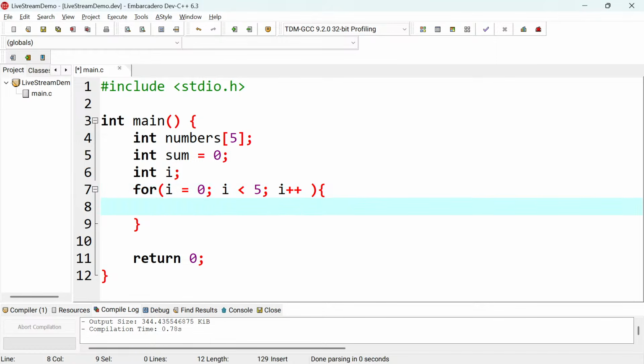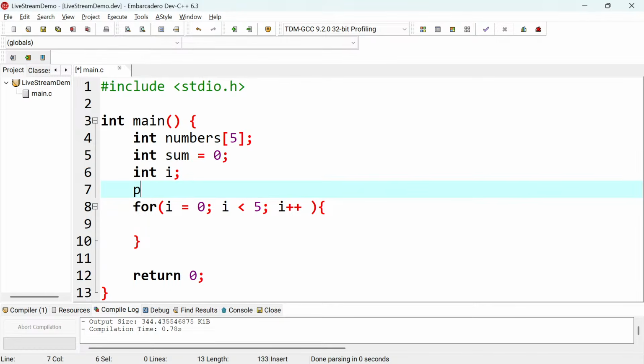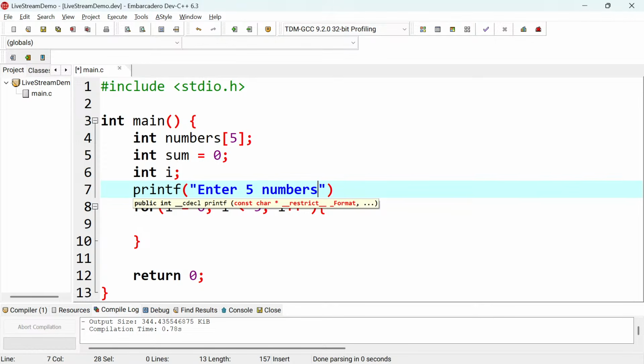So the next thing is to have the printf here. At the top I just say printf. I want to ask the user to enter all the 5 numbers, so I will say enter 5 numbers, and I'll put the slash n in there, and then I'll terminate.